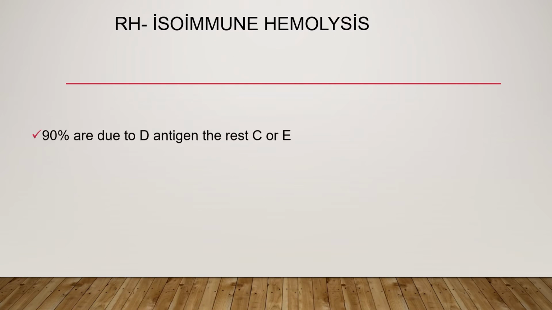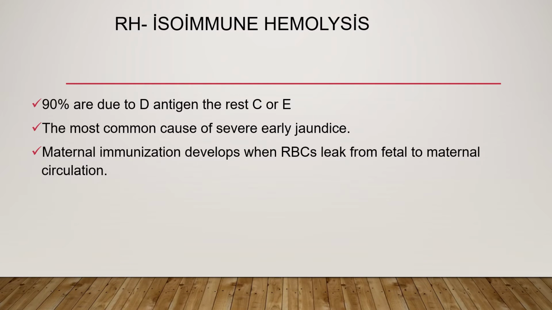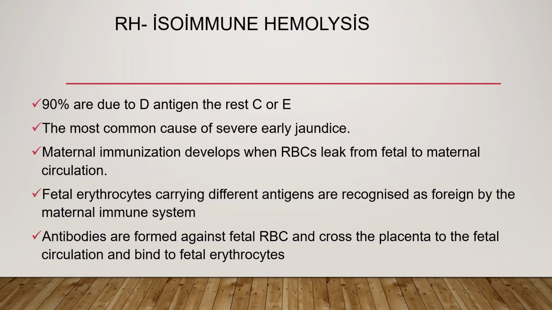From this, the most severe one is Rh isoimmune hemolysis, and 90% are due to D antigen, and the rest is due to C or E. And the most common cause of severe early jaundice is this Rh isoimmune hemolysis. In this case, maternal immunization develops when RBC leak from fetal to maternal circulation, and the fetal erythrocytes carrying different antigens, mainly of that of the father, are recognized as foreign by the maternal immune system. Antibodies are formed against fetal RBC, and these cross the placenta to the fetal circulation.